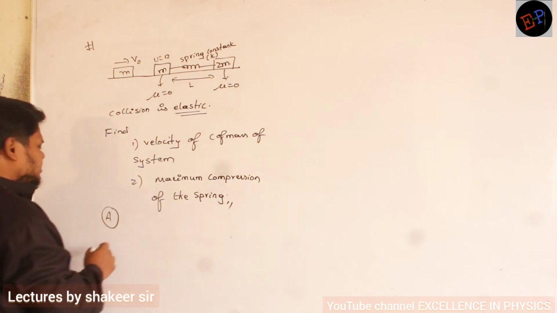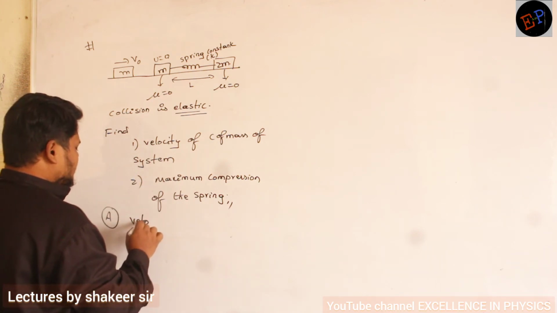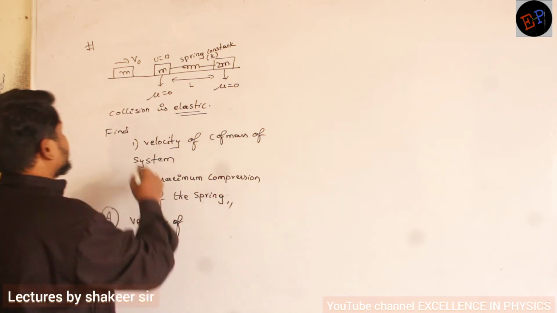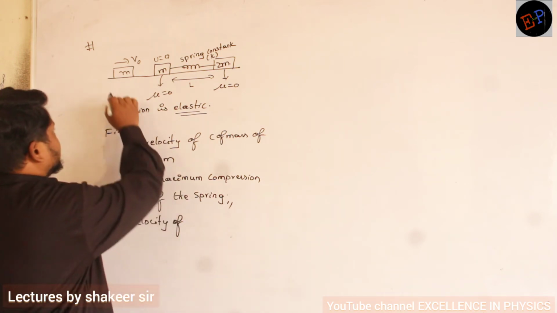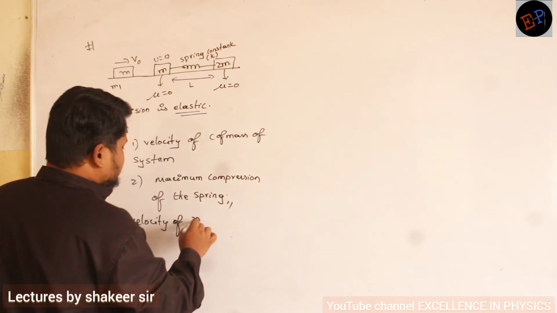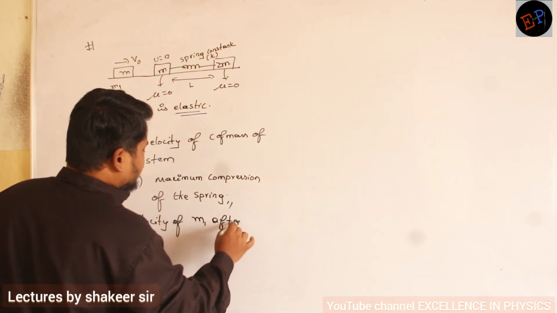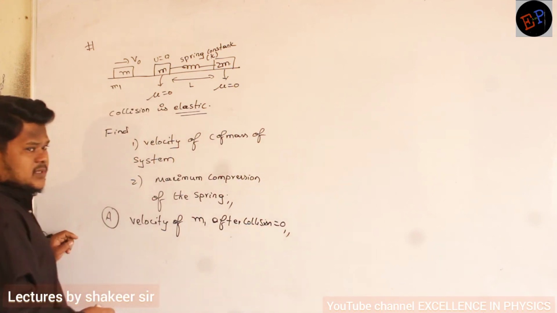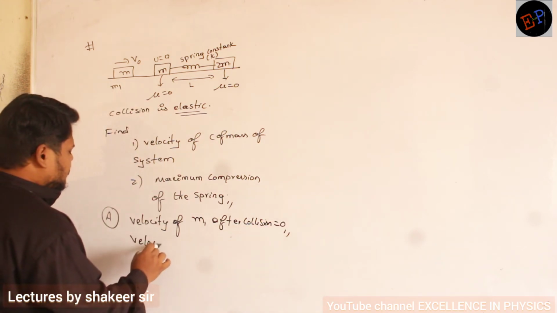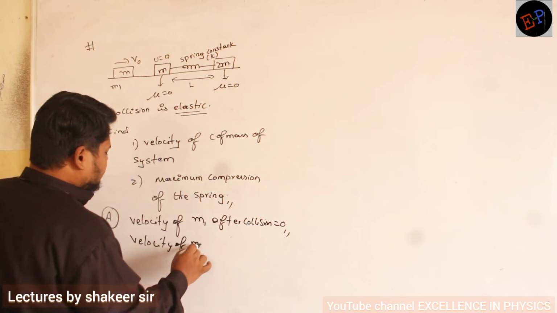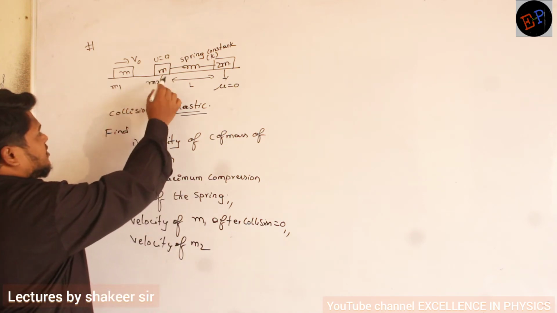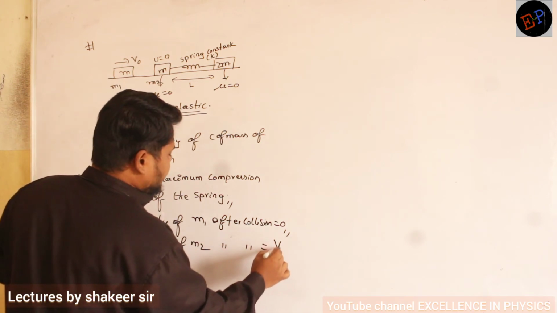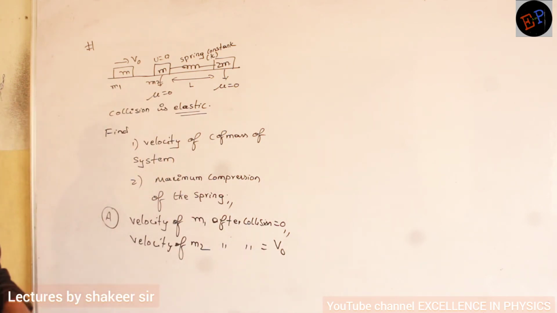So the velocity of the colliding body, let us call it m1, after collision will be how much? After collision it will be 0. Are you able to understand? And the velocity of m2, let us call it m2, after collision will be how much? It will be v0. Satisfied?